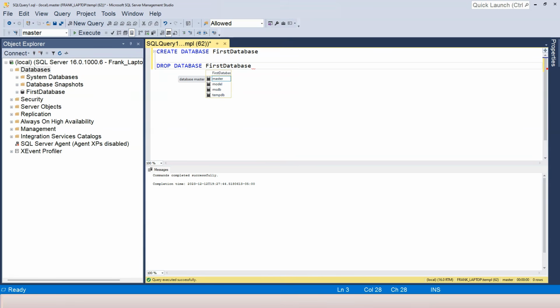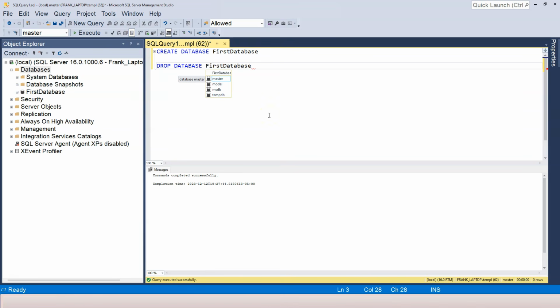So I'm going to say first database. By the way, notice that I'm writing SQL statements in uppercase letters. This is not a requirement, but usually SQL statements are written in uppercase. You don't have to do it. You can use lowercase, uppercase, or mixed case, and it's still going to work. SQL statements are not actually case sensitive, but because in all of the books and documentation of SQL, everybody writes SQL statements in uppercase, it makes sense to do the same.